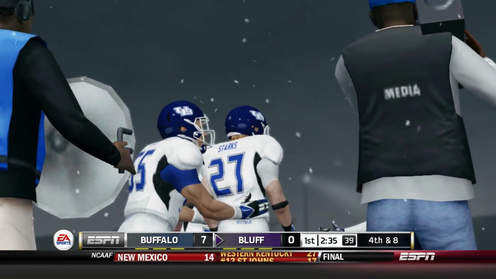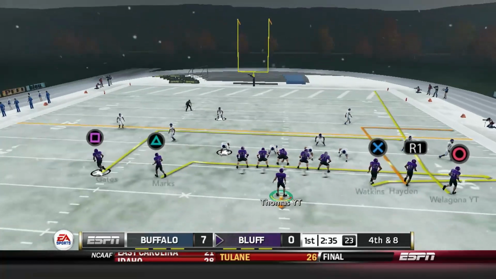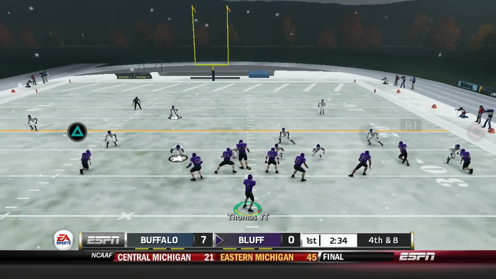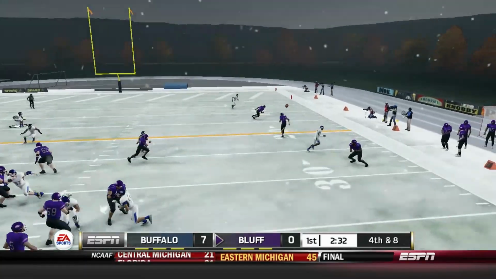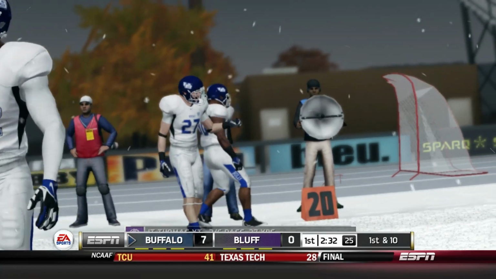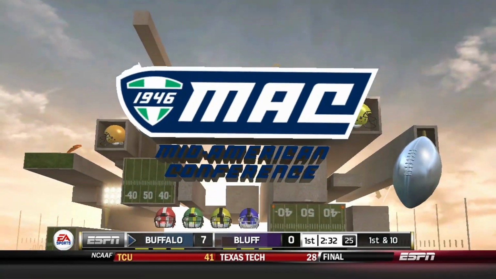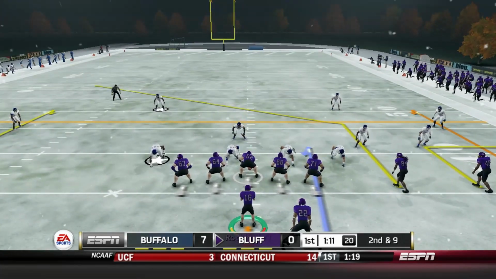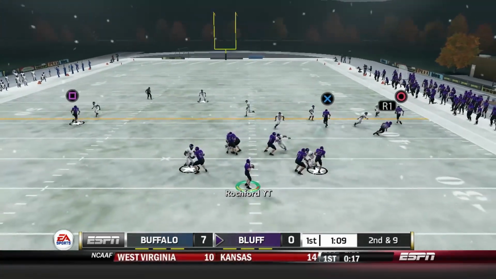And speaking of which, we try to throw it that out route. That's incomplete. So we'll try again. 4th and 8 coming up. Thomas set to drop back to pass. Going to try to throw it to the right-hand side. Again, that out route was open, but we just don't have the accuracy to pull it off. But we do force Buffalo off the field, though. It's still 7-0 for right now.